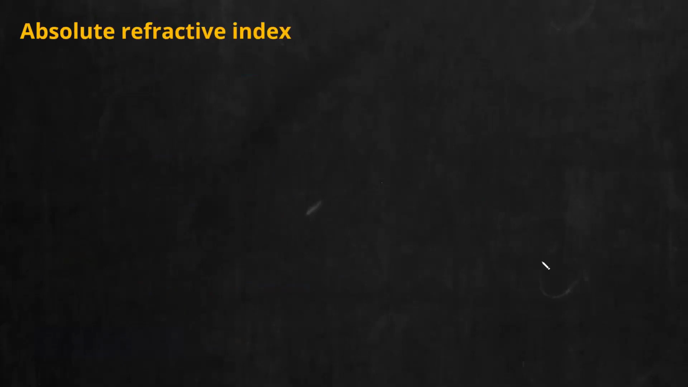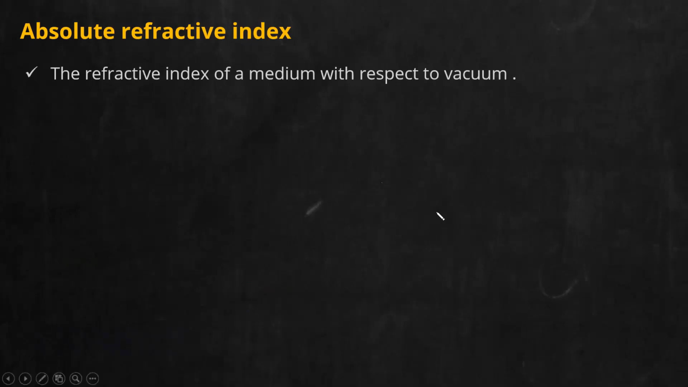So next, give the heading absolute refractive index. Now write the definition. It is the refractive index of a medium with respect to vacuum. That means if I consider two media, the first medium you will take as air or vacuum. Why air or vacuum? Last day I told you, the speed of light is almost similar in both air and vacuum. That is why you can take air or vacuum interchangeably.